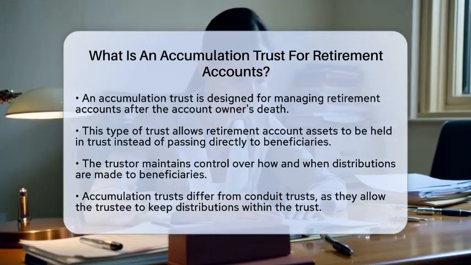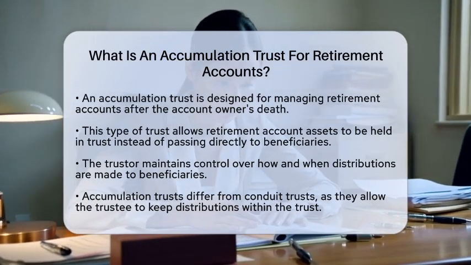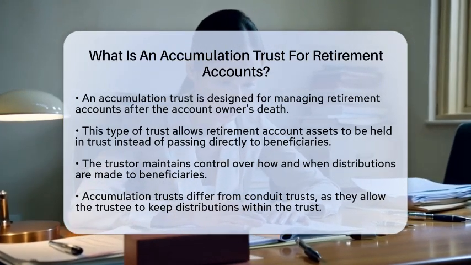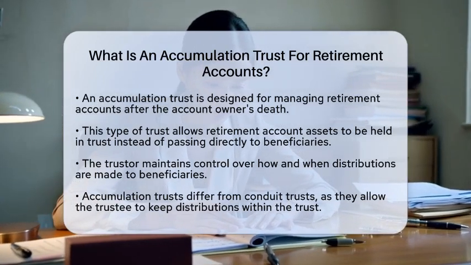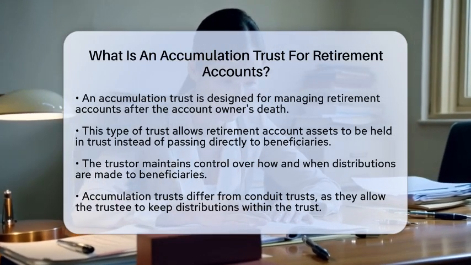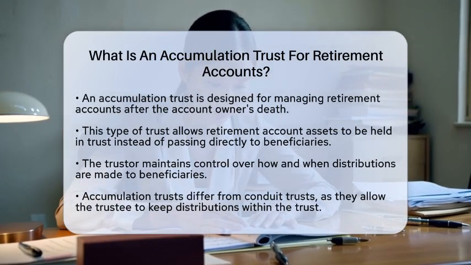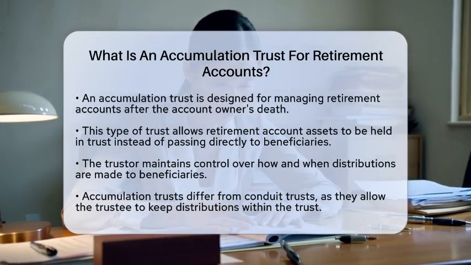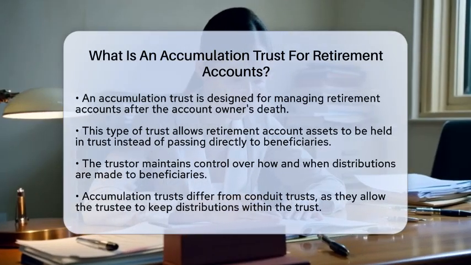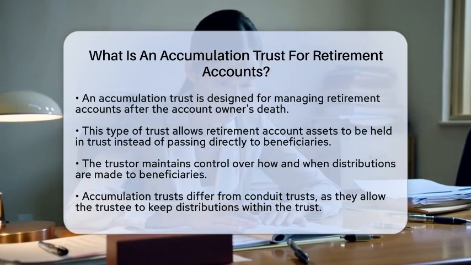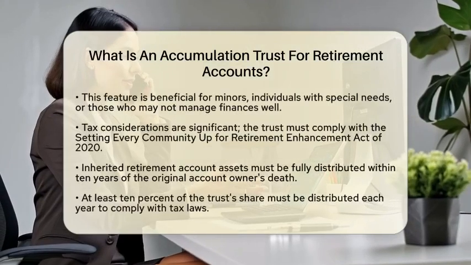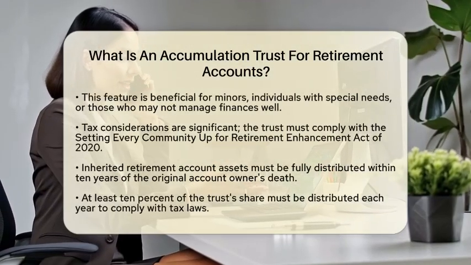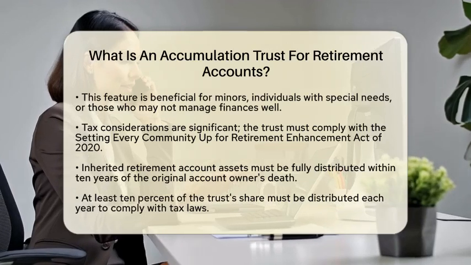One of the main features of an accumulation trust is the control it provides over distributions. Unlike a conduit trust, which requires all required minimum distributions to be passed directly to beneficiaries, an accumulation trust allows the trustee to keep those distributions within the trust. This means the trustee can decide when and how much to distribute to the beneficiaries. This is especially helpful if the beneficiaries are minors, have special needs, or may not be financially responsible.